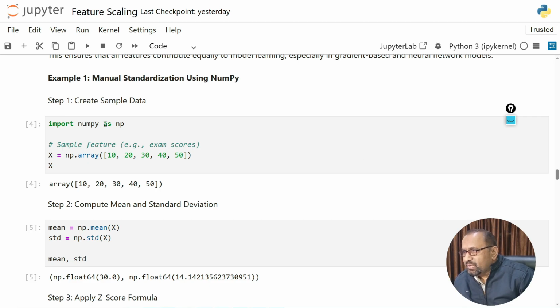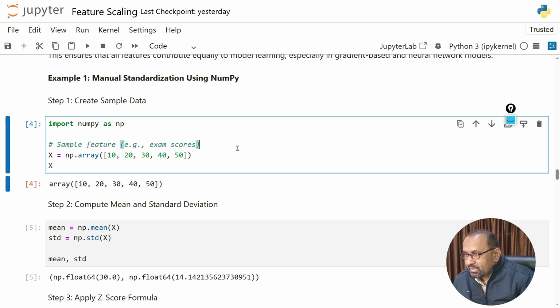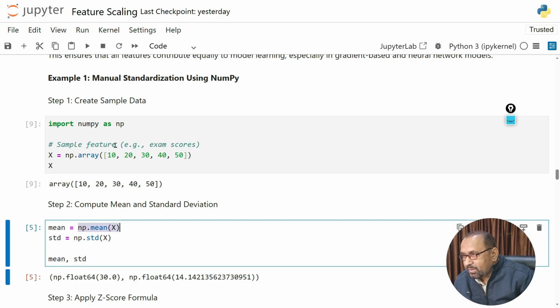Okay, so first we need to require the data set. This is the same way as we used in the previous one. Import numpy as np. Then this is the array when you execute. After step 2, we are required to compute the mean and standard deviation according to the formula. So mean is equal to np.mean, this will calculate the mean of this vector, and np.std will compute the standard deviation of this vector, and mean, std we are using here to print the value.